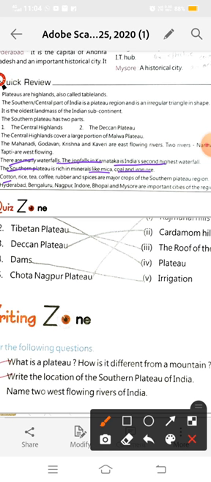Bangalore is the capital of Karnataka, and it is an IT hub. Mysore is a historical city. In earlier times, Karnataka was known as Mysore.